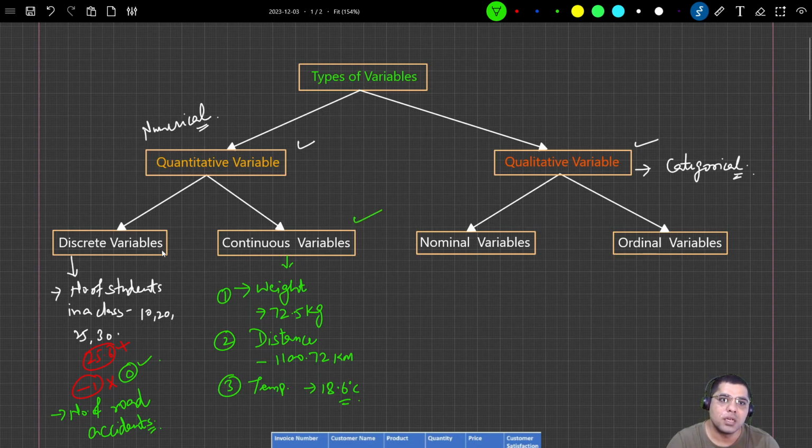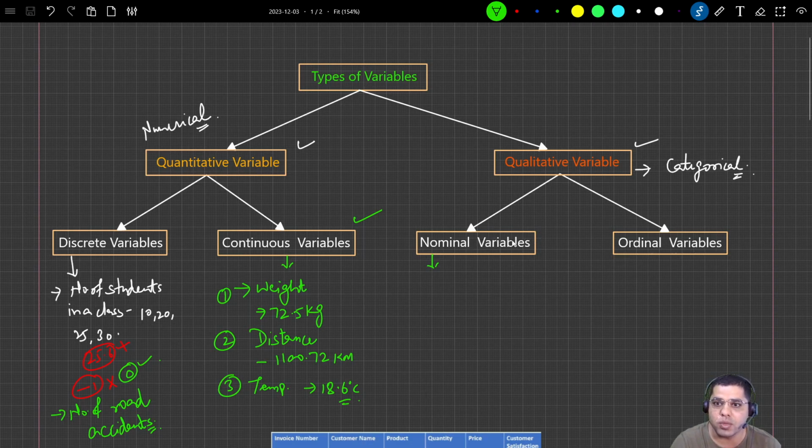Now these are quantitative variables. If we talk about qualitative variables, then further we have two kinds of variables: one is nominal variable, and second is ordinal variable. First of all, these are categorical variables, so we don't have numbers to represent them. And even if there are numbers representing them, those numbers don't signify any value; they are actually representing the categories. We will discuss this difference.